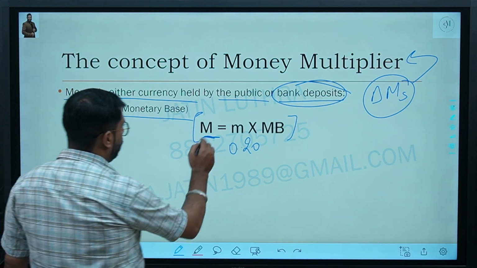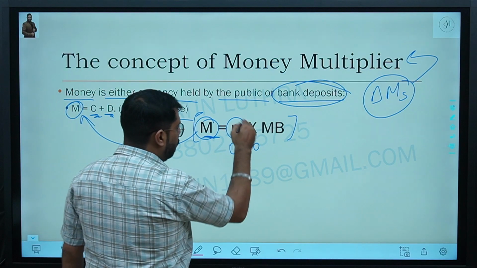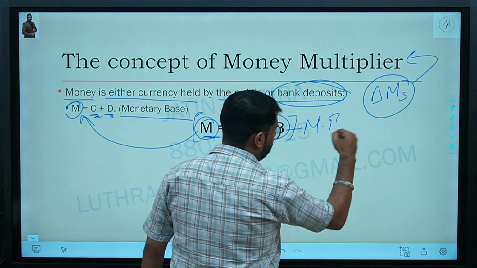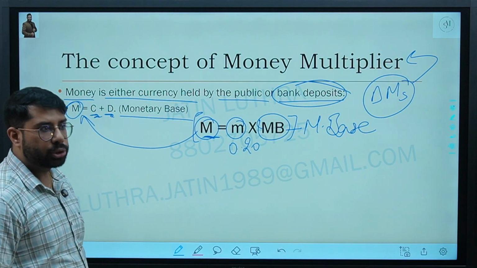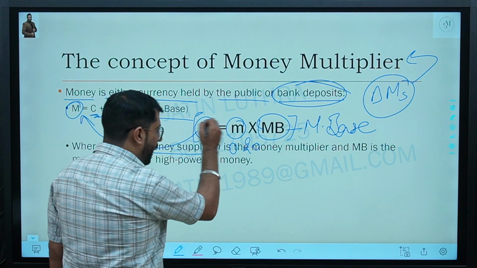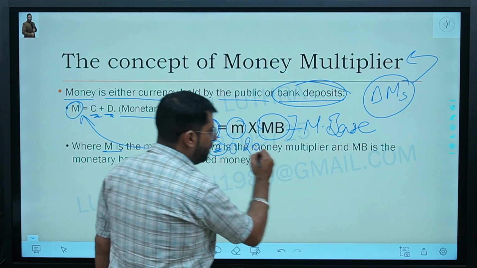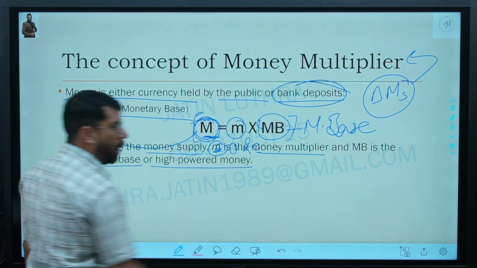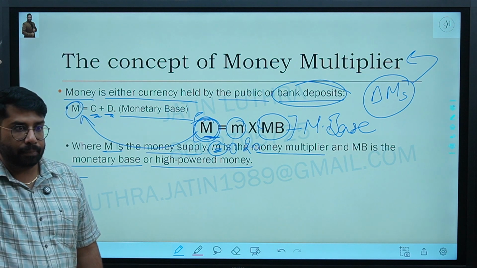This is total money, this is the money multiplier, and this is the monetary base. Where M is the total money supply, small m is the money multiplier, and MB is the monetary base or high powered money, which is created by the RBI.